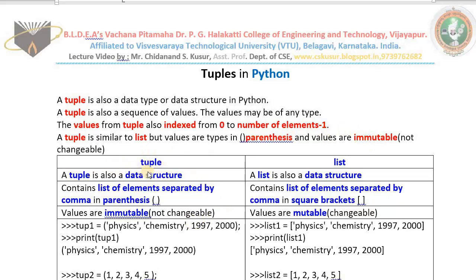A tuple is also a data structure. A list is also a data structure. It also contains list of elements. This also contains list of elements. But we type the tuple values inside the parentheses, but we type the list values inside the square brackets. But values inside the tuple are immutable, not changeable. You cannot change the contents, whereas we can change the contents of the list. That is the major difference between tuple data structure and the list data structure available in Python.